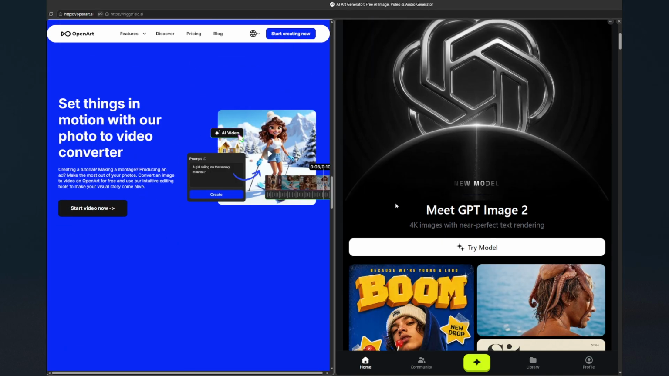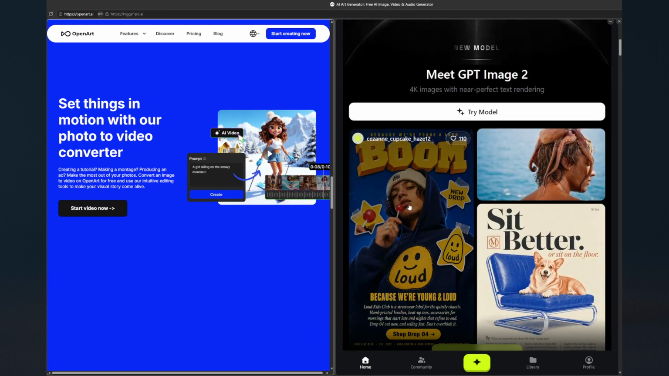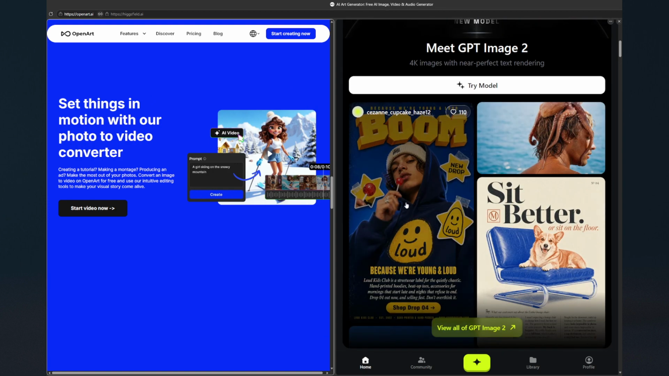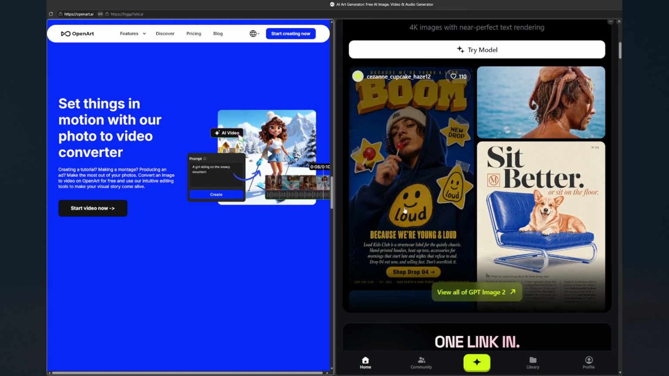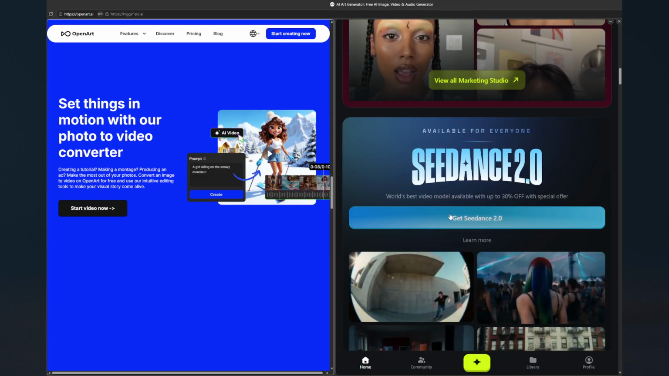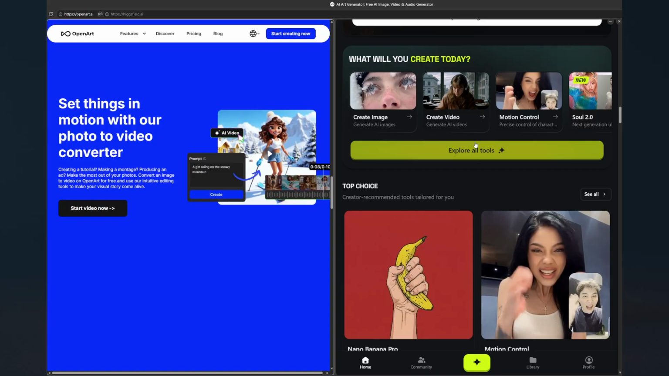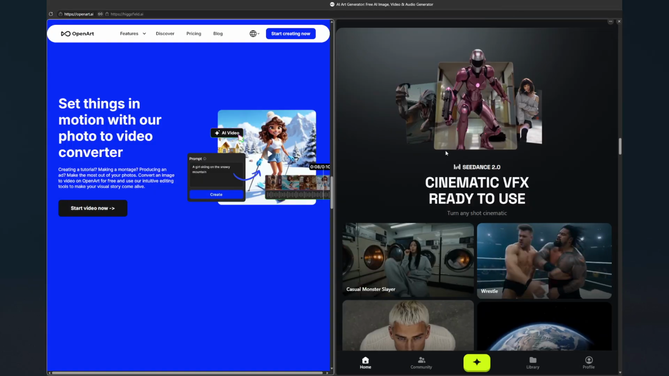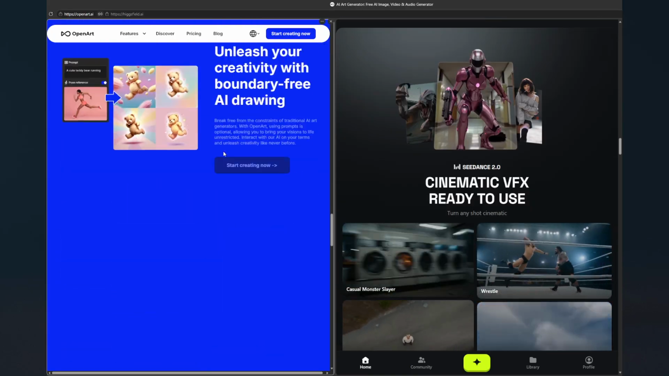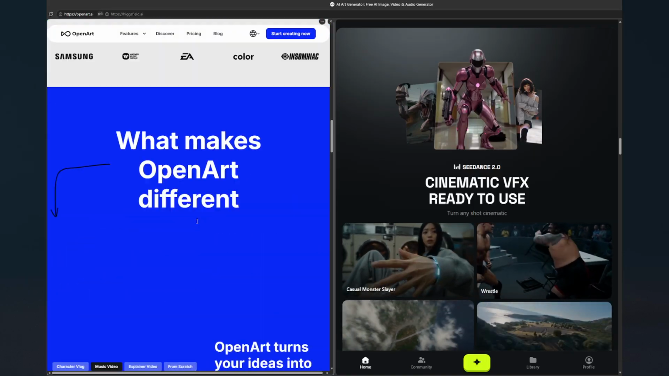Higgsfield AI, on the other hand, is built for professional creators. It specializes in cinema grade video and image generation with advanced motion control and ultra realistic models like Soul 2.0 and Kling 3.0. The pros of OpenArt are its free access, of course, ease of use, and community features, while